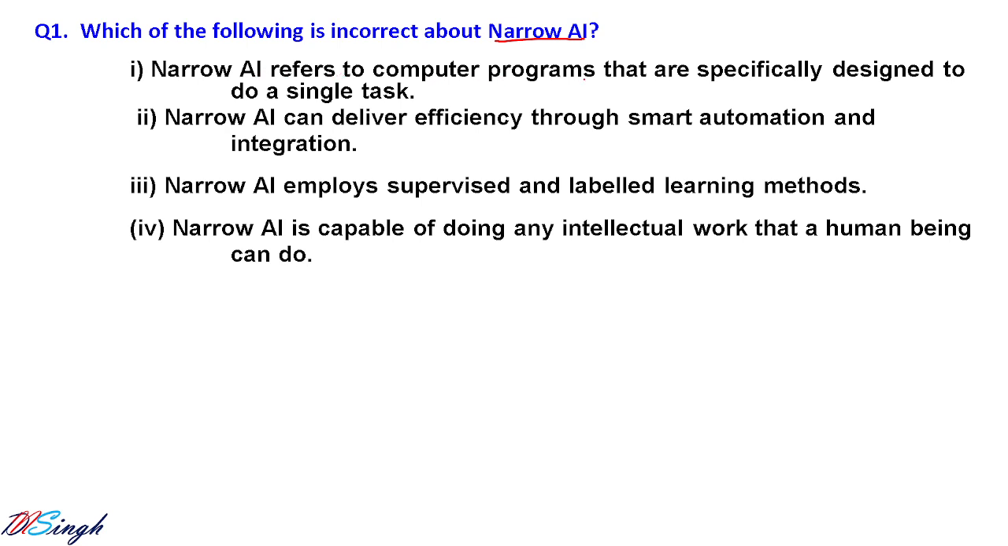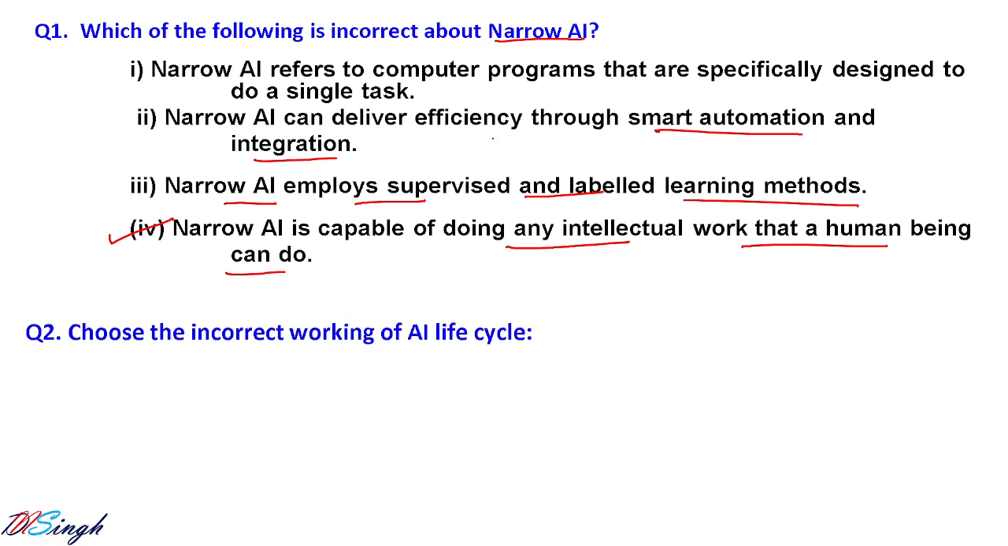Narrow AI refers to computer programs that are specifically designed to do a single task. Narrow AI can deliver efficiency through smart automation and integration. Narrow AI employs supervised and labeled learning methods. Narrow AI is capable of doing any intellectual work that a human being can do. This option is incorrect, because even deep AI is not able to do all the intellectual work that humans can do, so how can narrow AI do all the work? The remaining three are correct for narrow AI. Let us go for the next question.